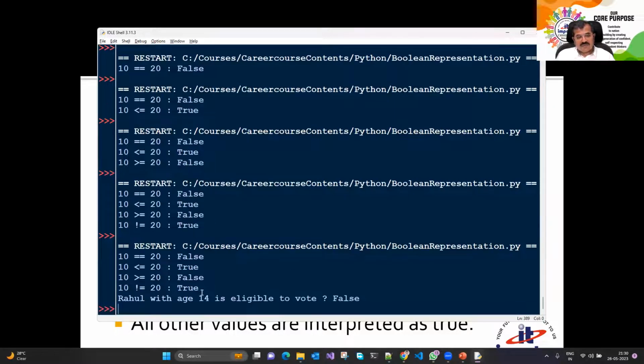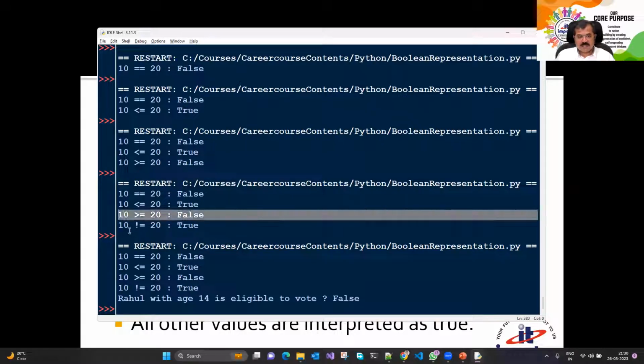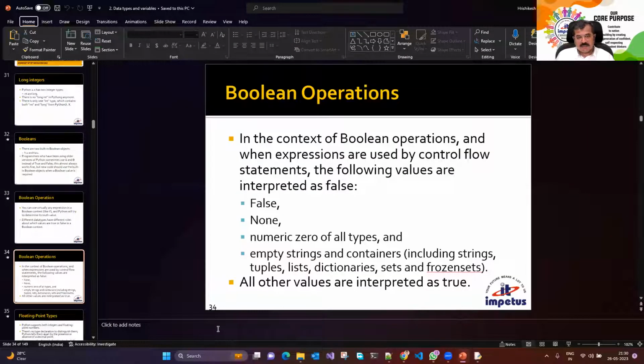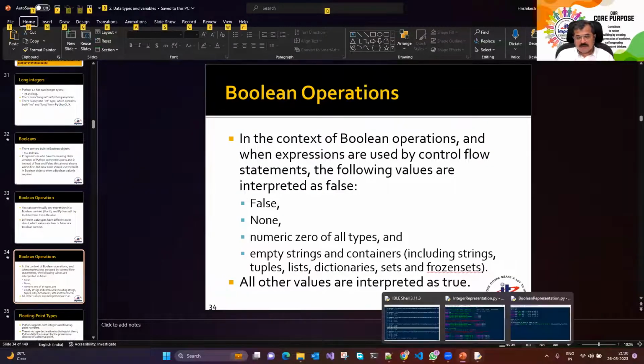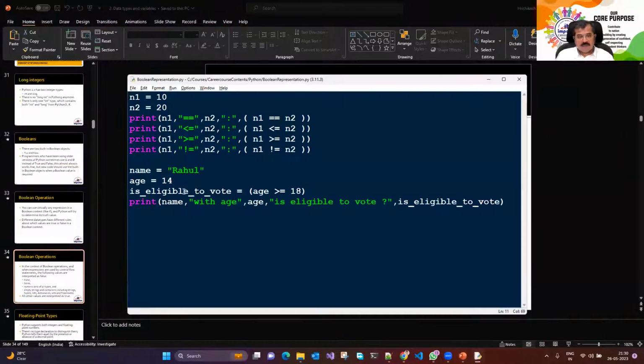Just for say for this and I say fine. ठीक है, Rahul with age 14 is eligible to vote. False. 14 साल का बच्चा थोड़ी ना वोट करता है. False. Okay. The vote name with age so many years is eligible to vote. As a statement हमने लिख दिया.